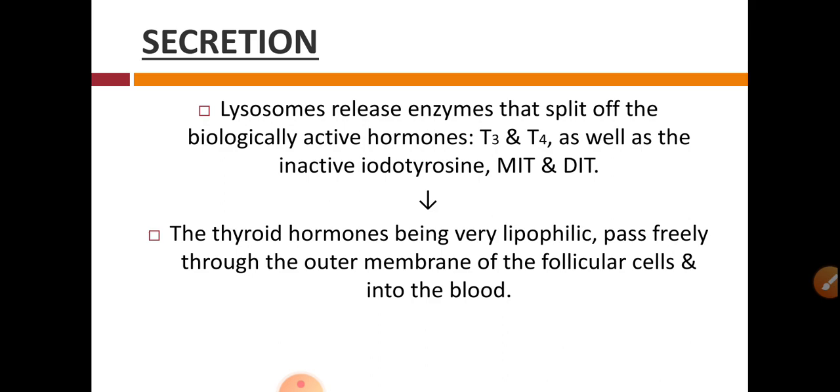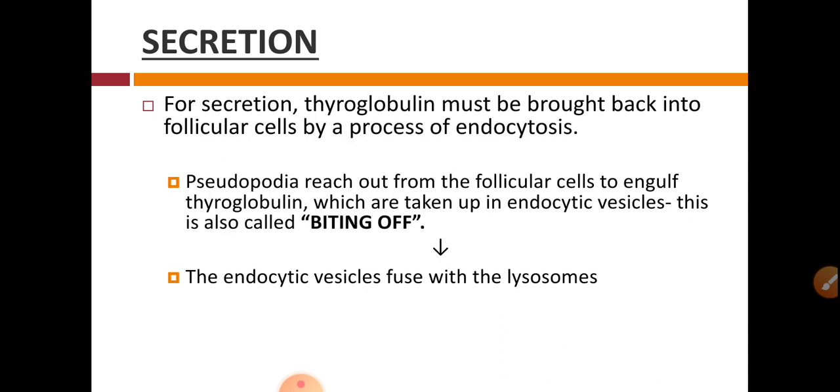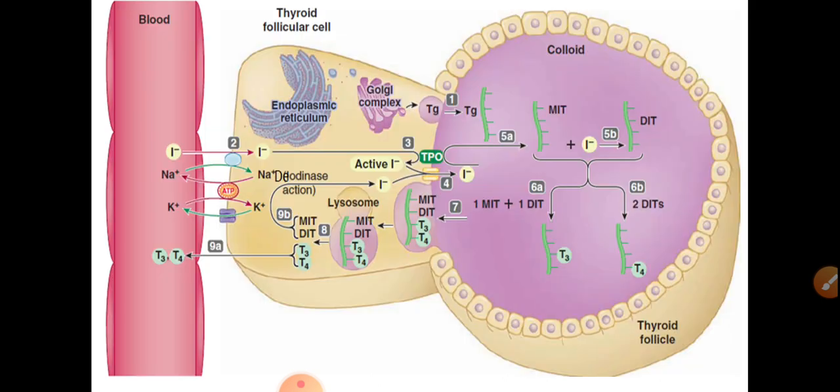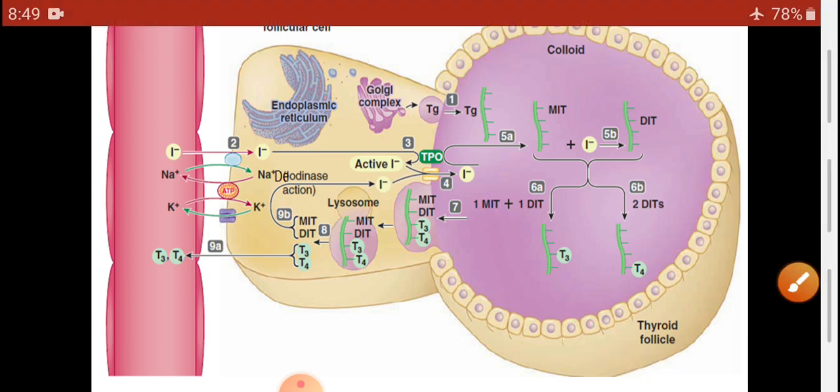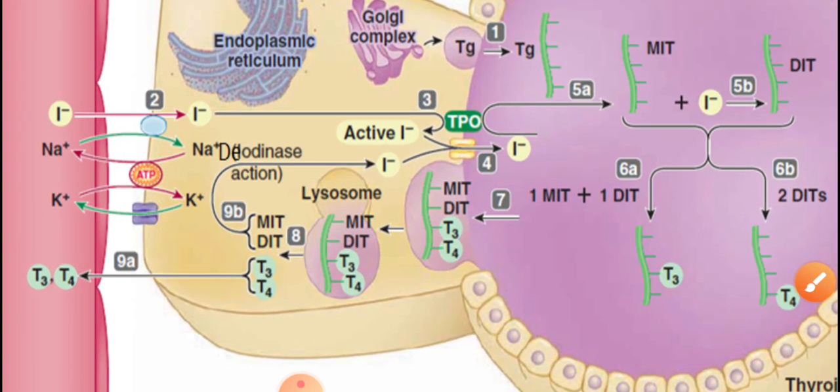So let's understand this with the help of a diagram. Here is the diagram, and we have seen all 6 processes.